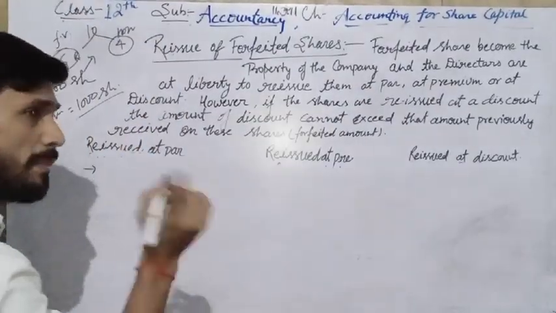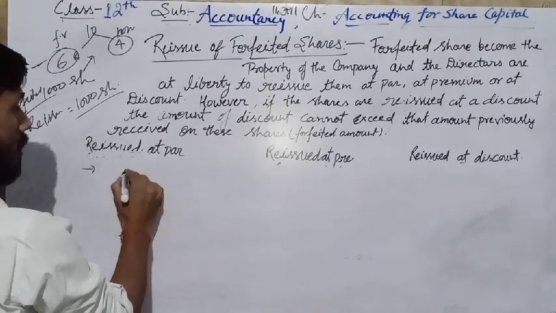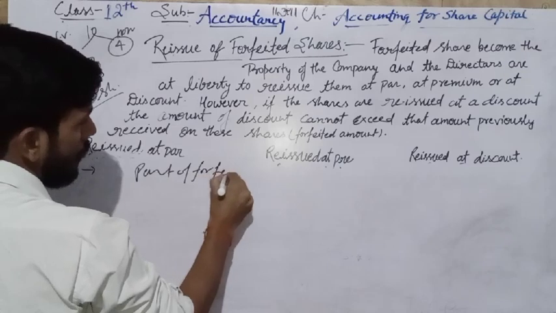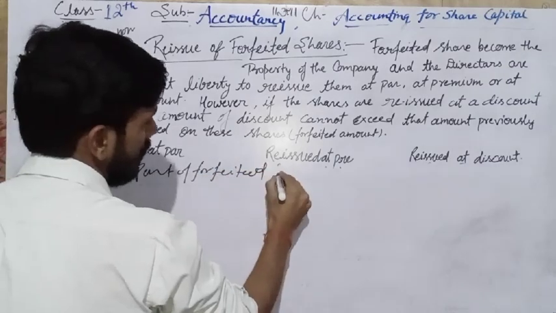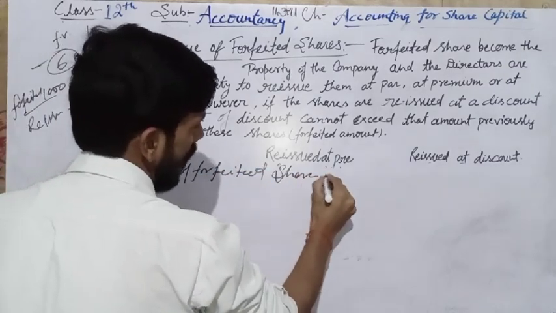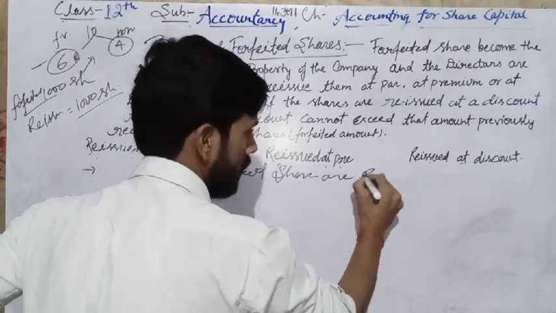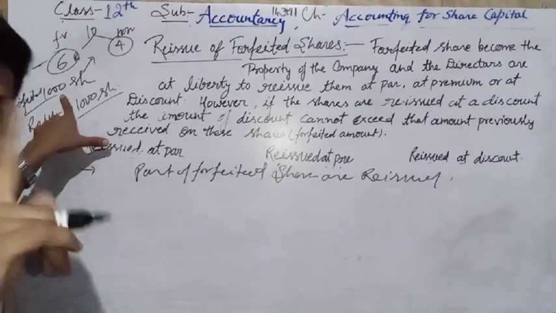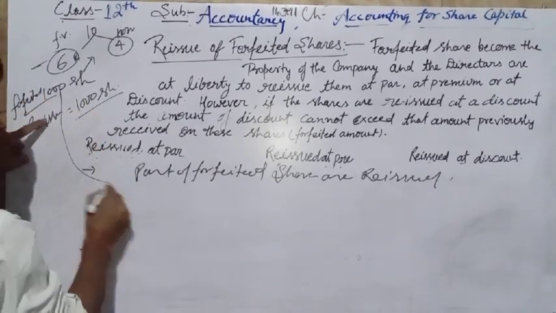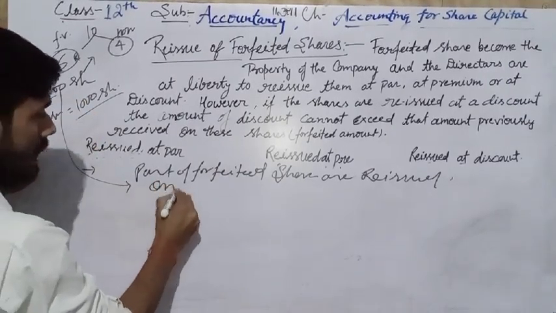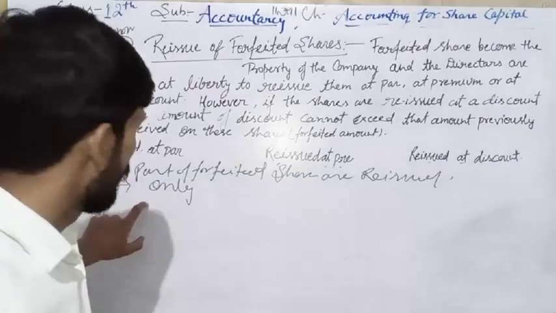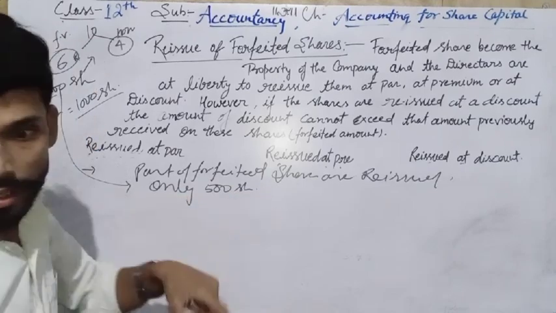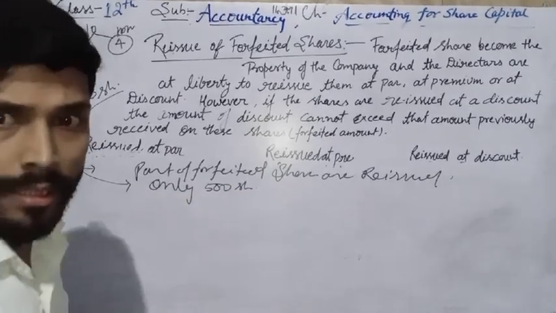But sometimes in our question only part of the forfeited shares are reissued. It means if we forfeited 1,000 shares, out of 1,000 only 500 shares are reissued.